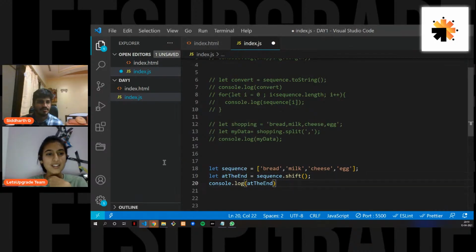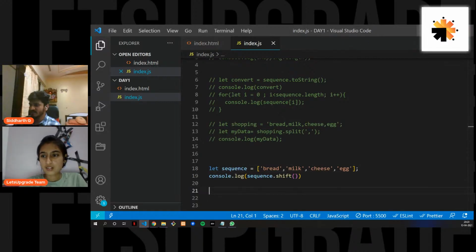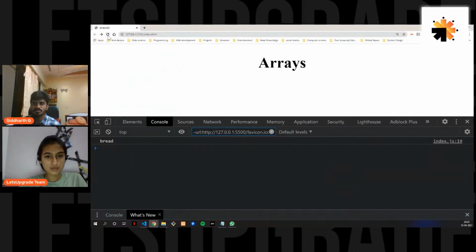Anubhav is asking, without declaring a variable, can we use this sequence dot functions? I think what he's asking is if I use this, right? Without using the variables, let's check if that works too. It does work. So there is no difference. I've just created another variable just for you guys.